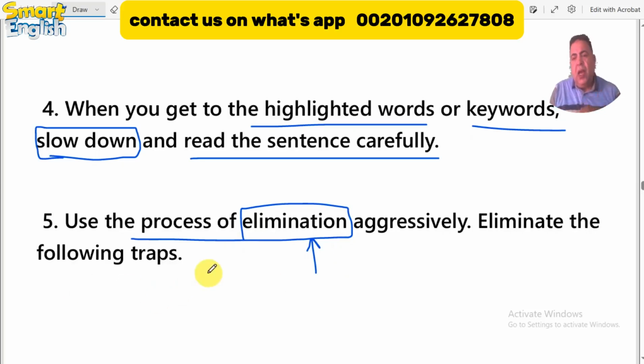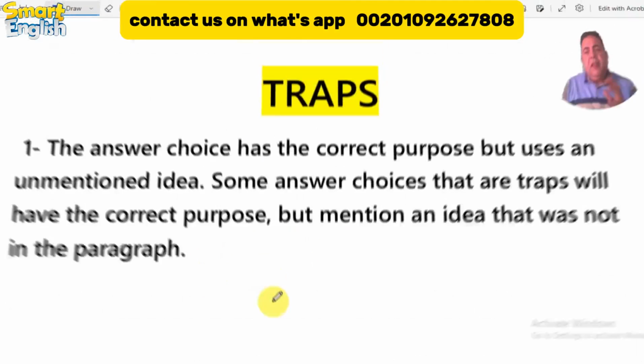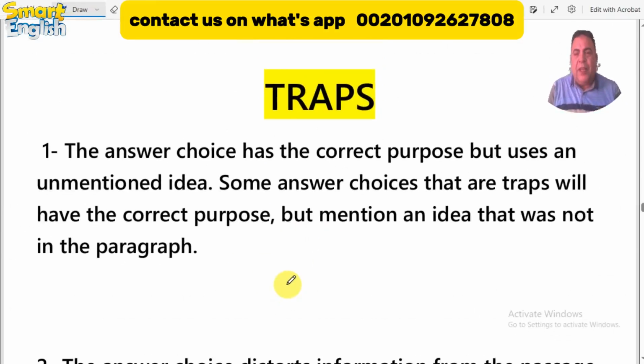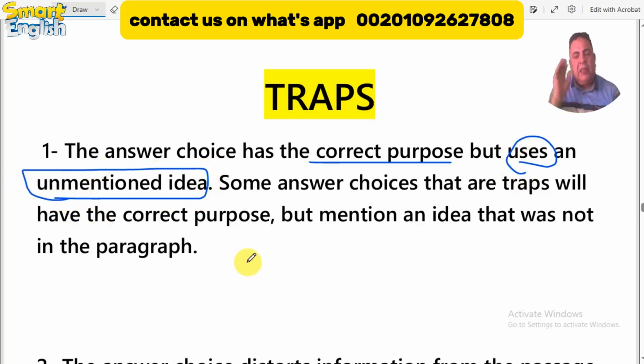This leads us to illustrate and study the traps that may make you fail your test today. So be aware of the following items. The traps. Okay, here are very important traps that face you in your test today in rhetorical purpose questions. The first one is that the answer choice has the correct purpose but uses unmentioned ideas. It's very essential here, okay? Let's stop here to illustrate this point. If you find a choice that has the correct purpose mentioned in the paragraph, but uses unmentioned ideas in the context, eliminate it directly because it is incorrect.